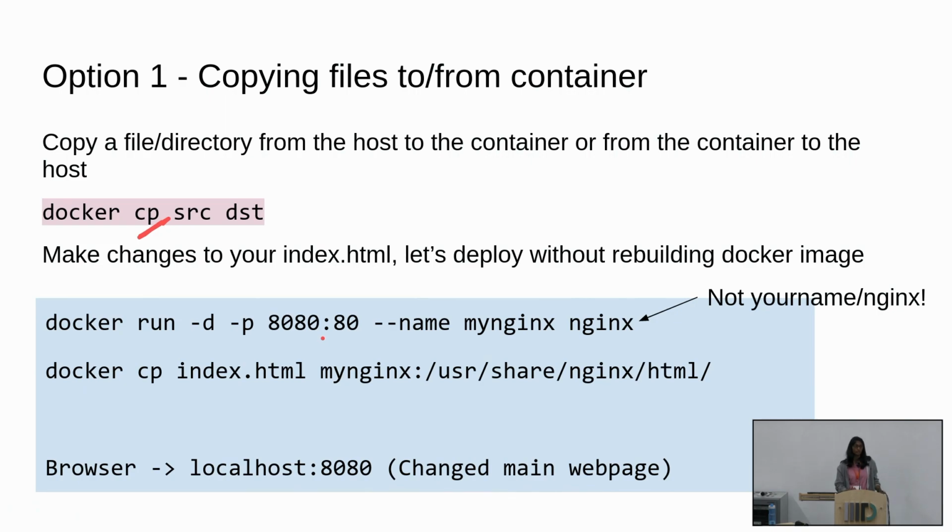So actually, what we could have done instead of building our own image was take the normal Nginx and run it so that you have a normal Nginx running, and then do docker cp of this index.html that you just created. And for destination, you give the container name, colon, and then the destination path, /usr/share/nginx/html. And after this, if you run it, you'll be able to see the changes. So instead of building your own image, you can just use the normal image, do a one-time copy, and it will be accessible inside the Nginx server, which means it will now be able to serve that new file.